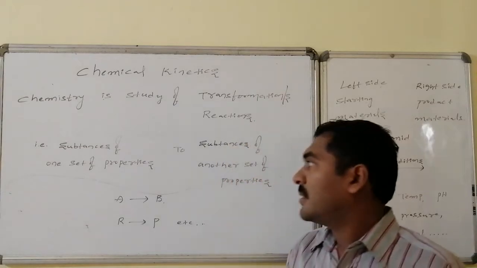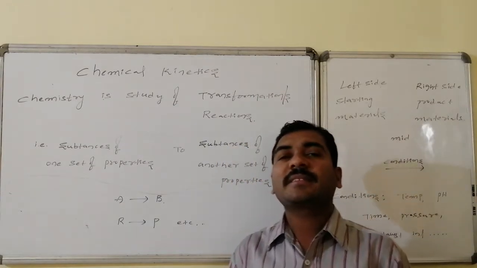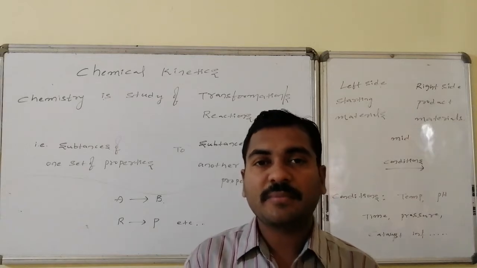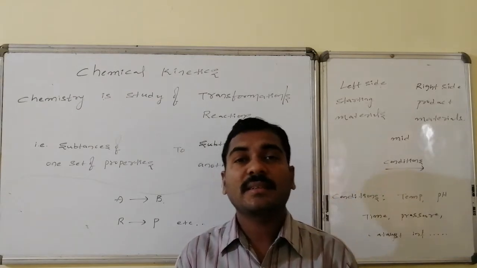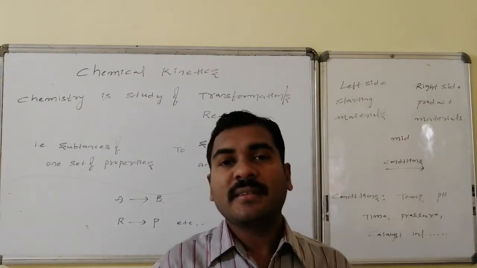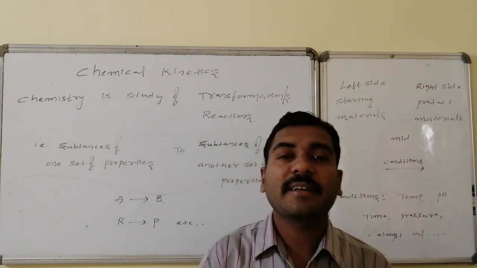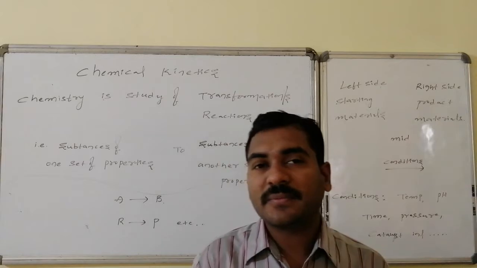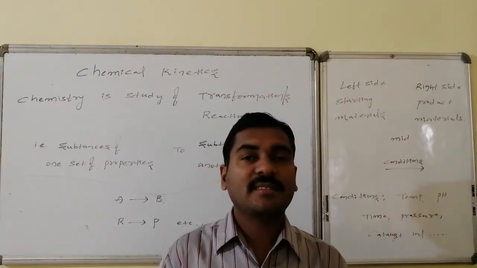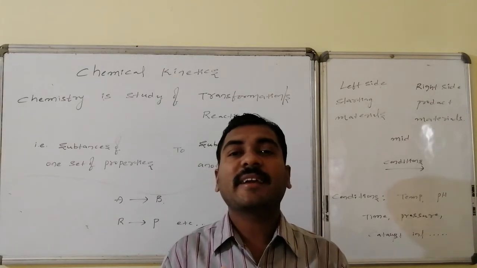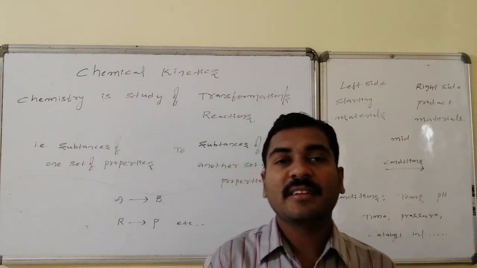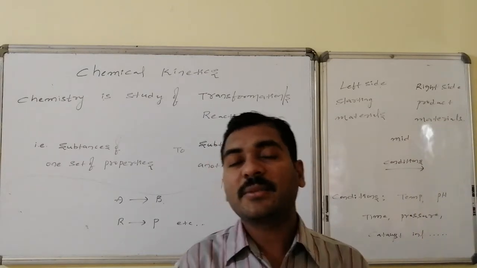And these transformations are symbolically represented with the help of some symbols that make it easy. What is the substance that underwent the transformation? What is the substance that has formed? And what are the conditions under which this transformation is executed?